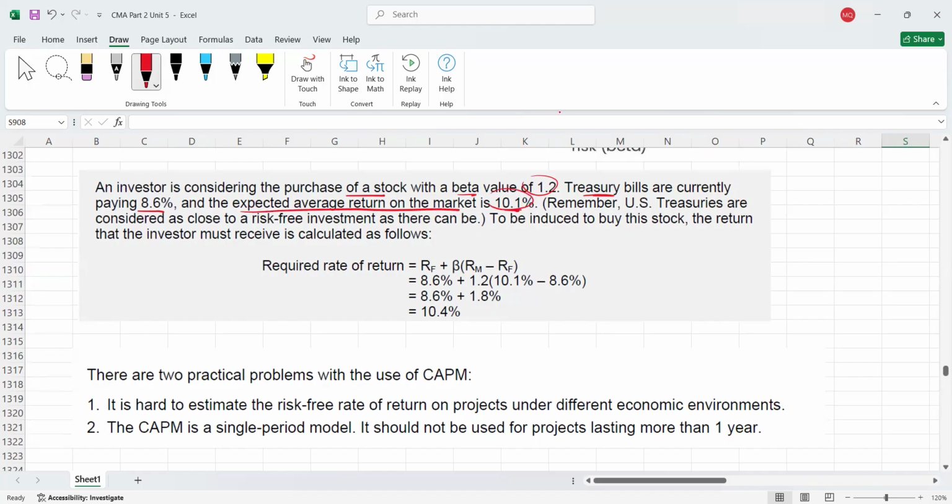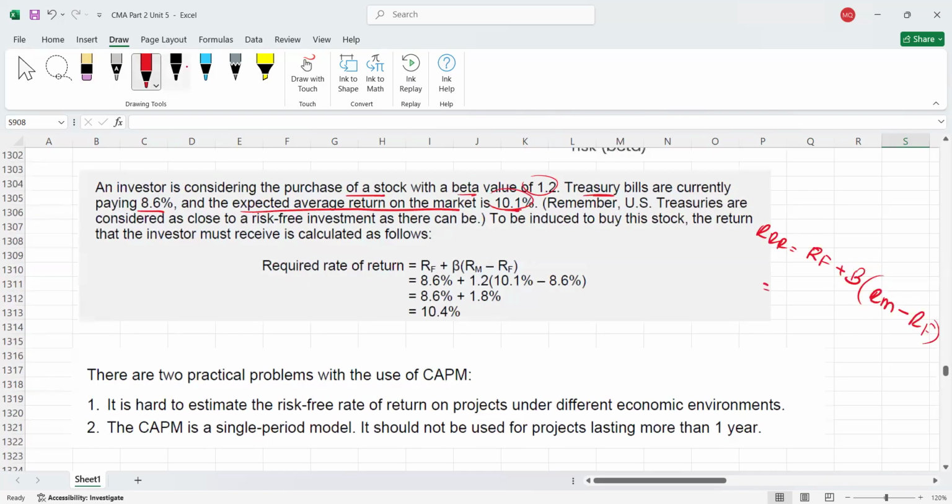So now you will apply the CAPM formula. Required rate of return equals risk-free rate RF, plus beta into RM, which is the return on market, minus RF. So now just put in the values.